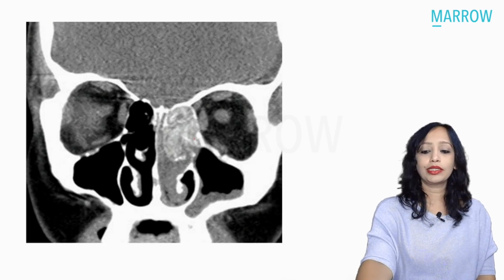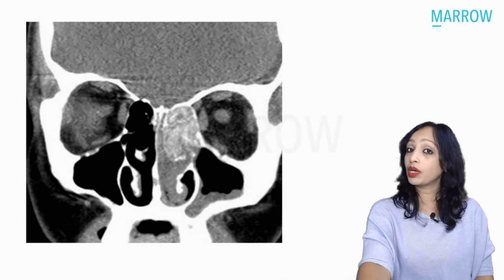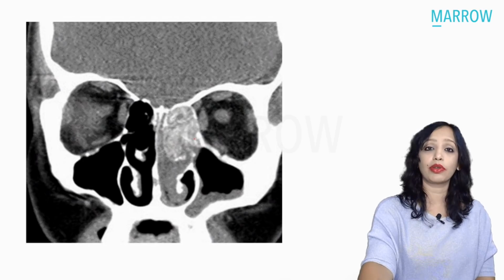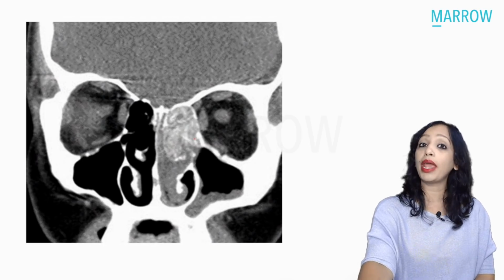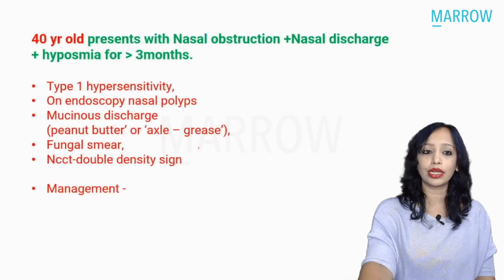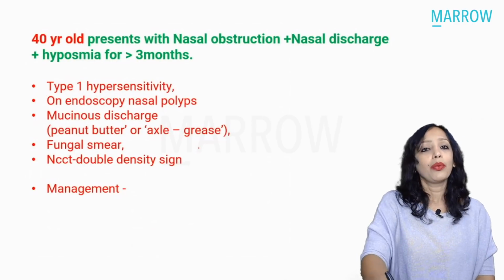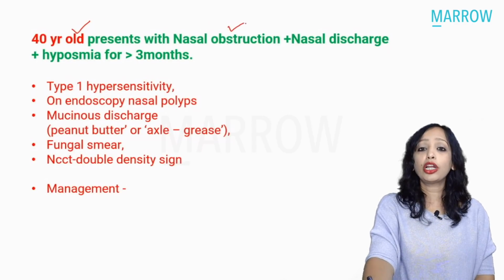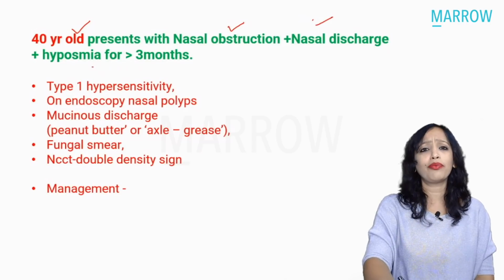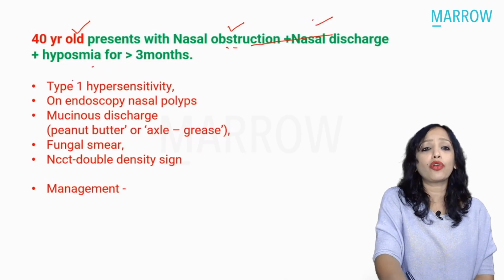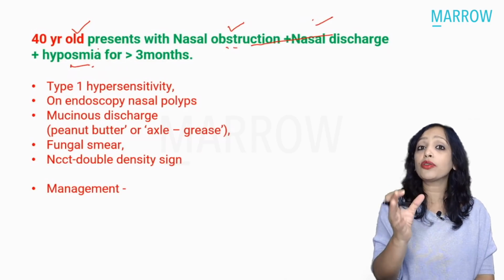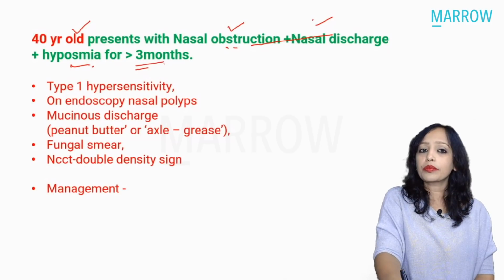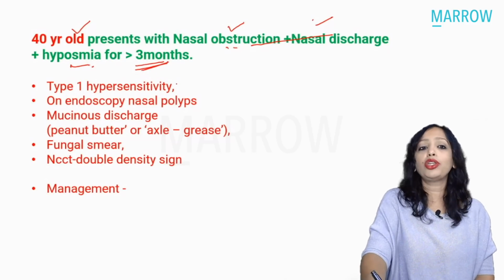When the CT was asked, the proper clinical presentation was given too. So from the clinical presentation, you can make out that it is allergic fungal sinusitis. Whenever a presentation like this is given, a middle-aged patient with nasal obstruction, nasal discharge, hyposmia, these are features of chronic sinusitis. How do you know it is chronic? Yes, for more than 3 months.